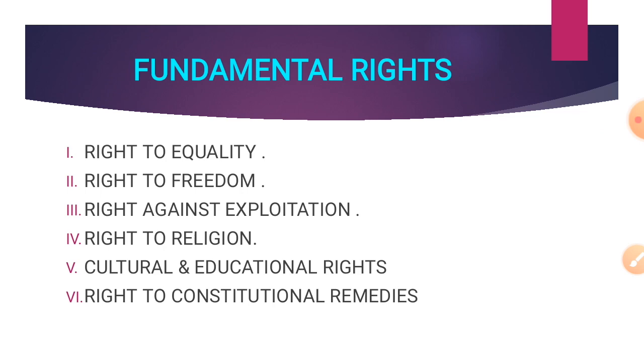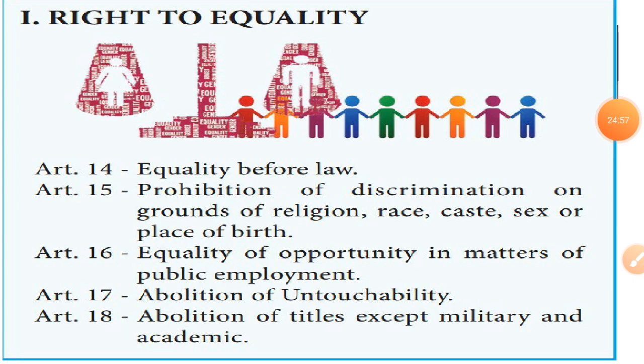and right to constitutional remedies. The fundamental right to equality contains Articles 14 to 18. Article 14 has equality before law. Article 15 contains prohibition of discrimination on grounds of religion, race, caste, sex or place of birth.